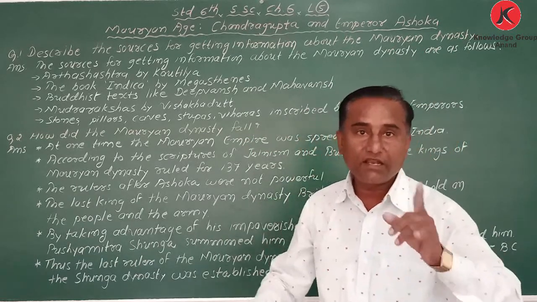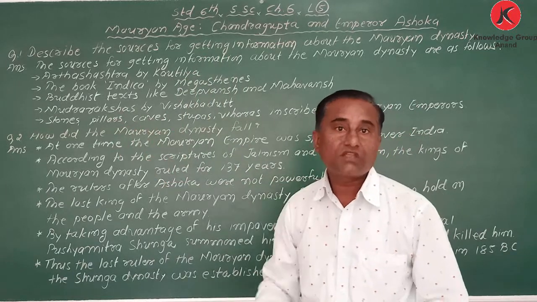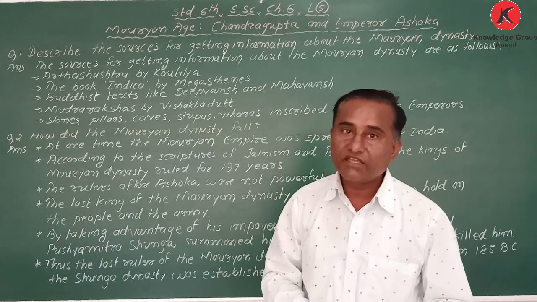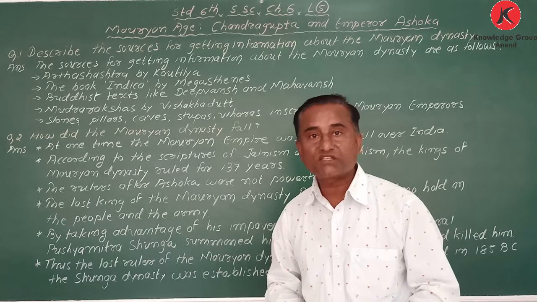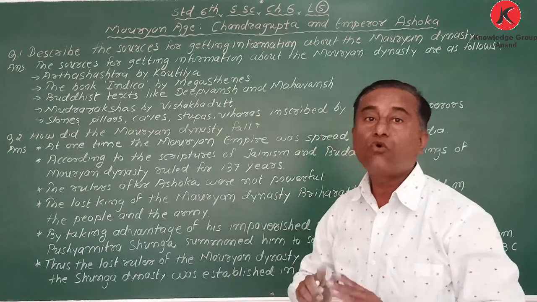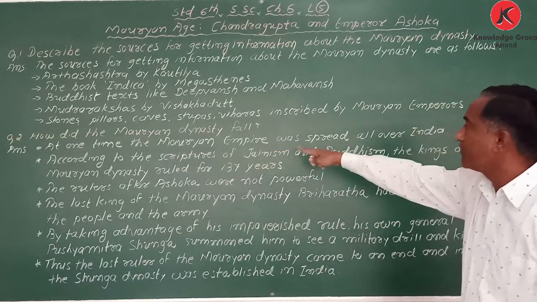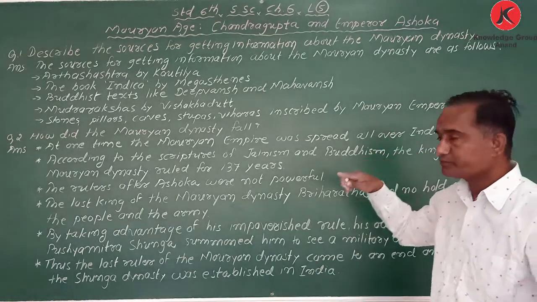In the north Kandahar, Peshawar and Nepal, in the south Mysore, in the east Kalinga, and in the west Gujarat and Saurashtra. So it was everywhere, all over India.